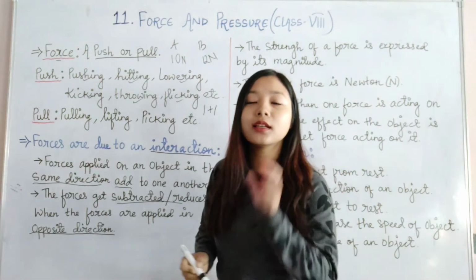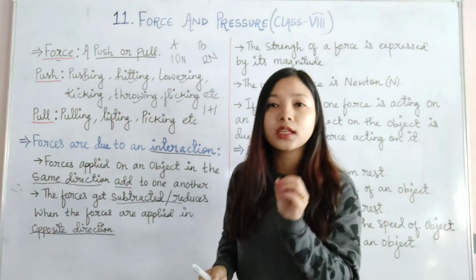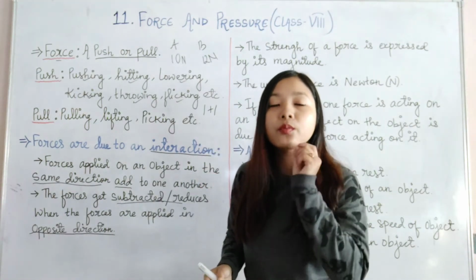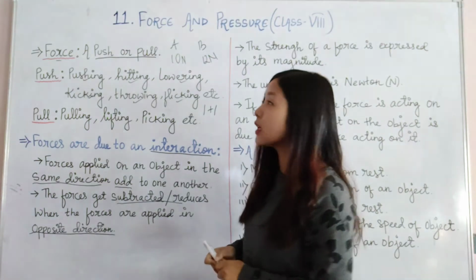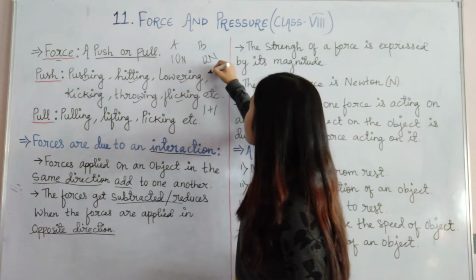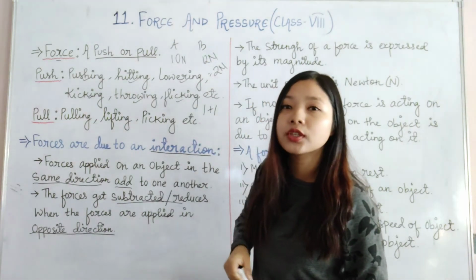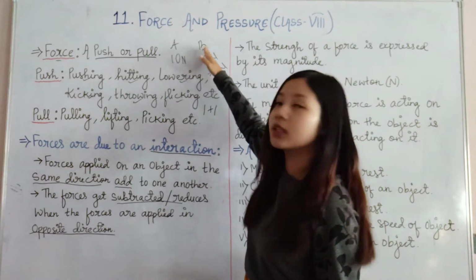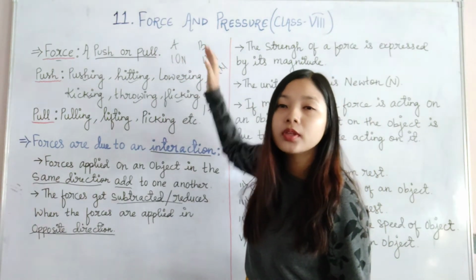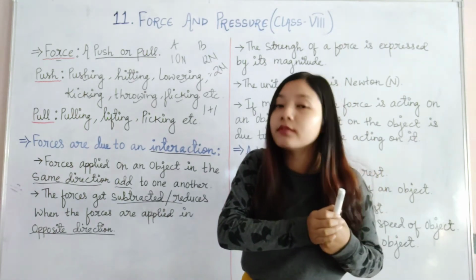To find the net force, or to see in which direction the movement will take place, what can we do? We will subtract them. So 12 minus 10, what do we get? 2 Newton. 2 Newton is in which direction? It is there for team B. So the rope will come towards team B and they will win the game.